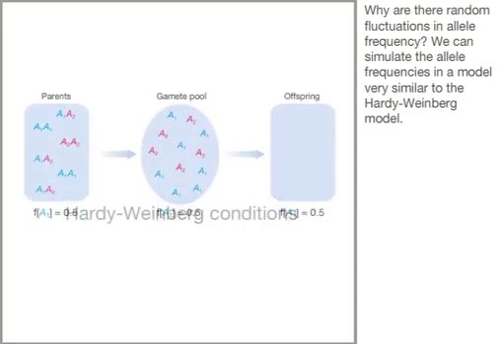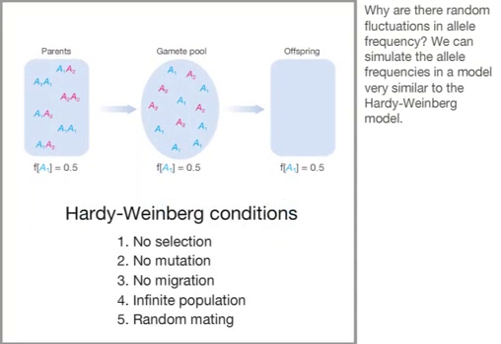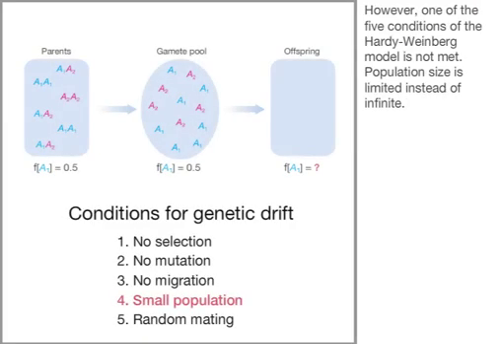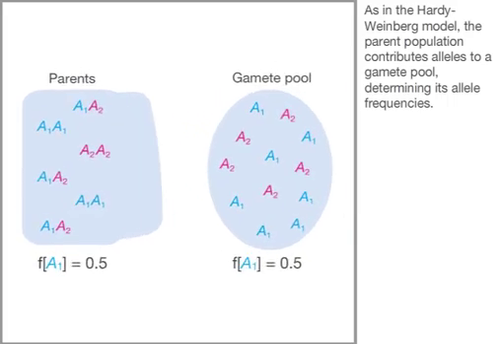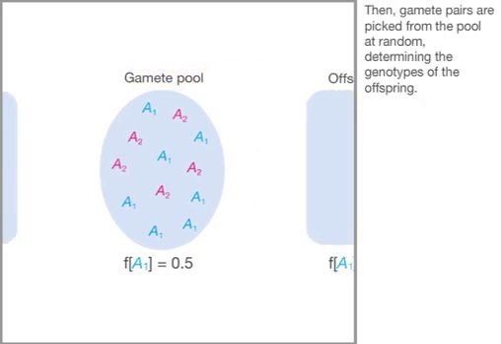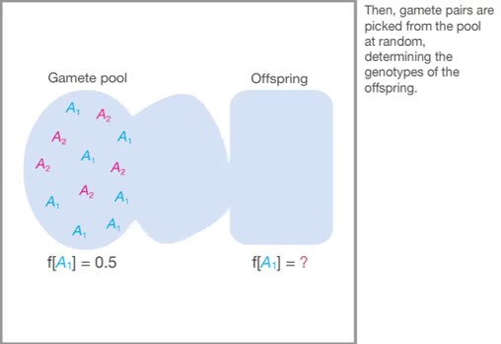We can simulate the allele frequencies in a model very similar to the Hardy-Weinberg model. However, one of the 5 conditions of the Hardy-Weinberg model is not met. Population size is limited instead of infinite. As in the Hardy-Weinberg model, the parent population contributes alleles to a gamete pool, determining its allele frequencies. Then, gamete pairs are picked from the pool at random, determining the genotypes of the offspring.